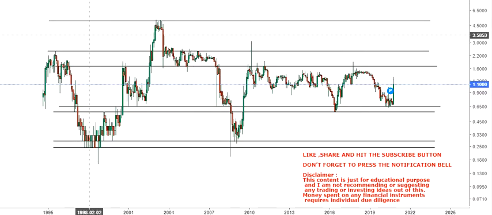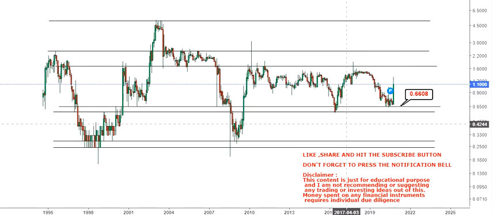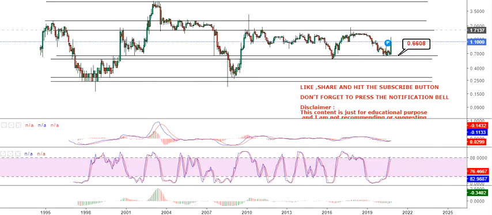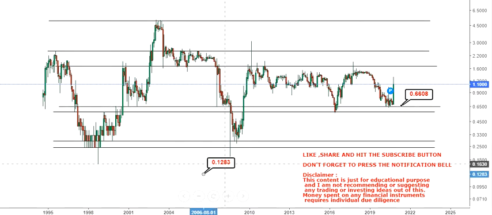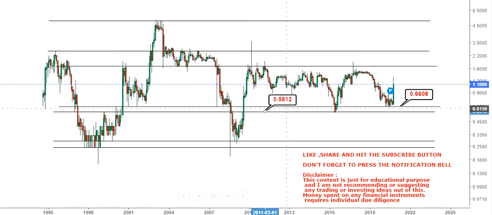If things are simple, understand how it is and play simple. That's the only thing here. Let me just show you. So here you have your first support at 0.66, and then you have your next support at 0.58.